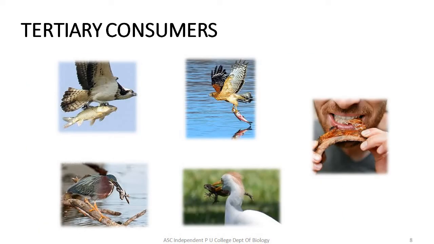The pond ecosystem also includes the tertiary consumers, which eat the animals of the primary and secondary levels. That is, they are feeding on primary and secondary consumers. The third level of animal consumer in the pond ecosystem includes fish and frog eating water birds, fish eating hogs, numerous small mammals, and human beings. So overall, consumers are heterotrophic in nature, and consumers in the pond ecosystem include zooplanktons, free swimming, and bottom dwelling aquatic animals.